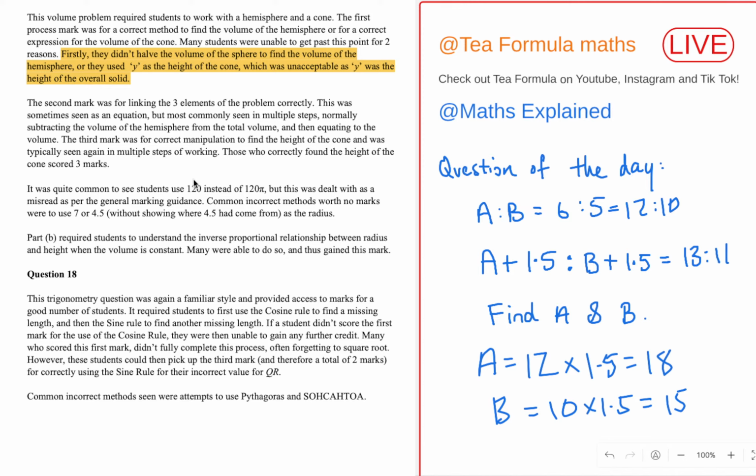Question 18. This trigonometry question was again a familiar style and provided access to marks for a good number of students. Okay, so question 19 was fine.